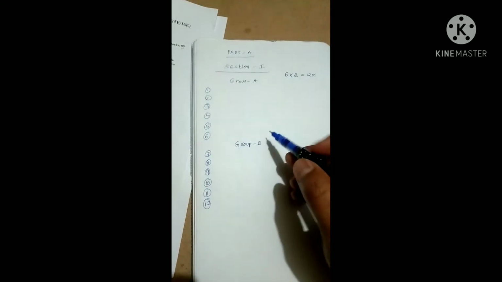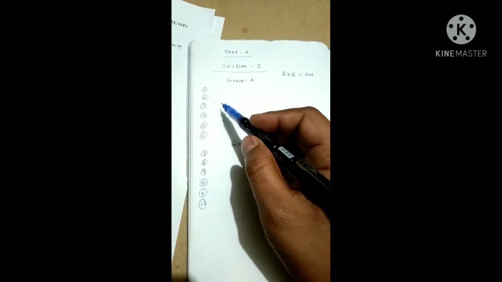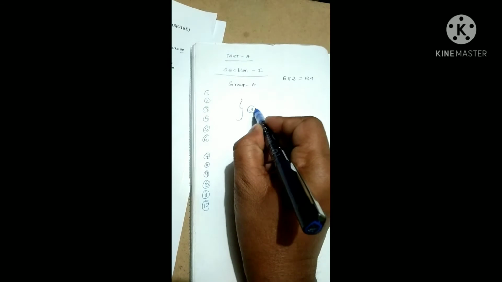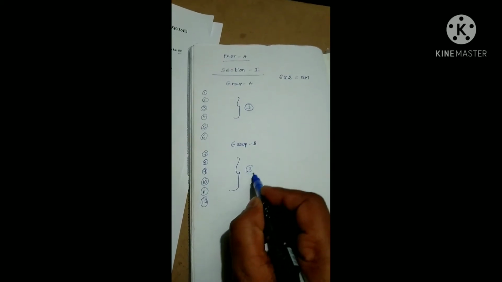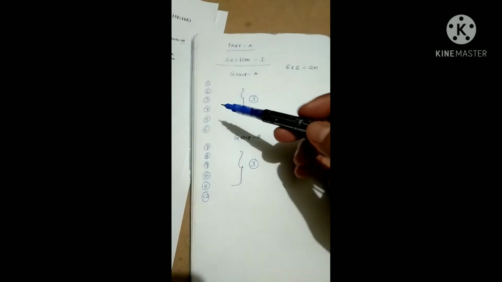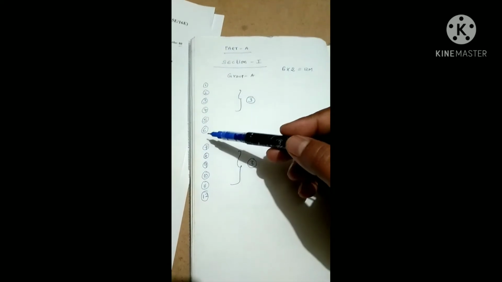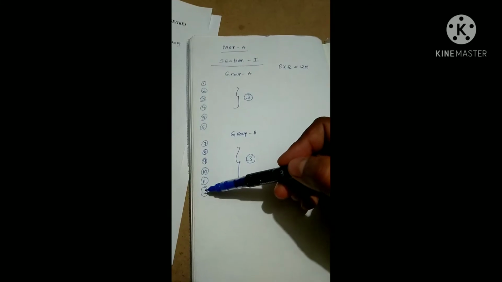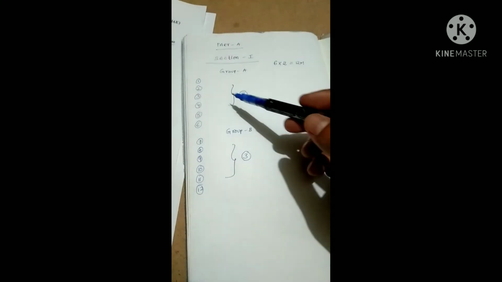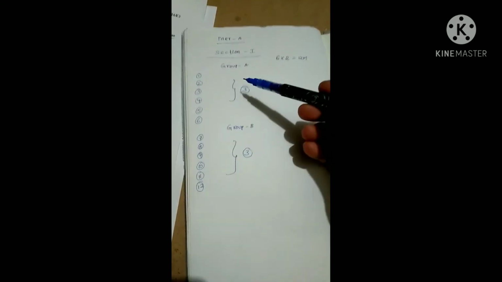But the condition is, in each group you need to answer a minimum of 3 questions. Got it? Don't confuse students. Suppose students think, I know all 6 questions in Group A, so I can attempt all of them and there's no need of writing from Group B. It's not correct. If you know, you can, but it goes under choice.